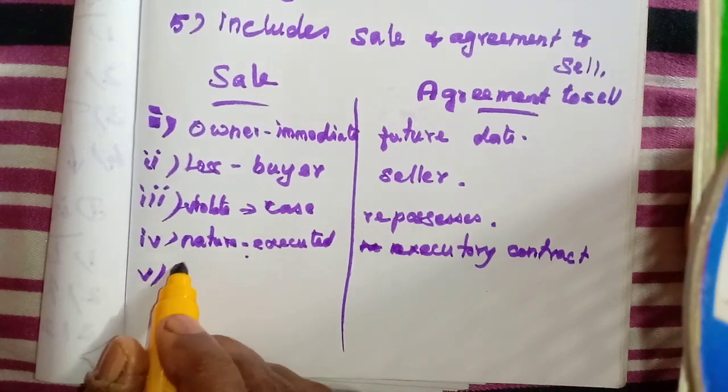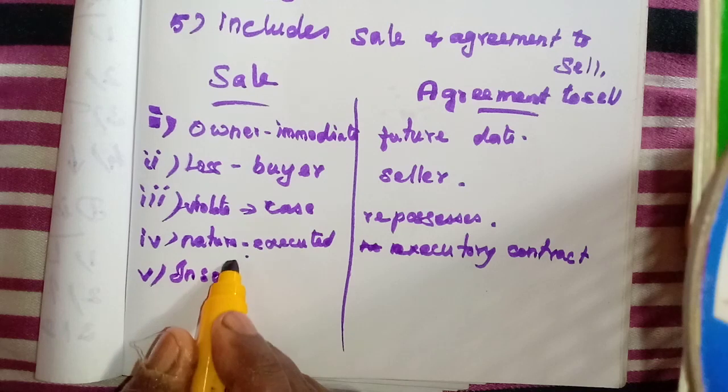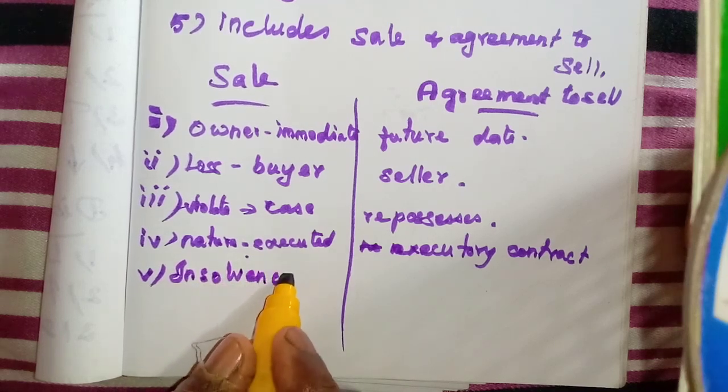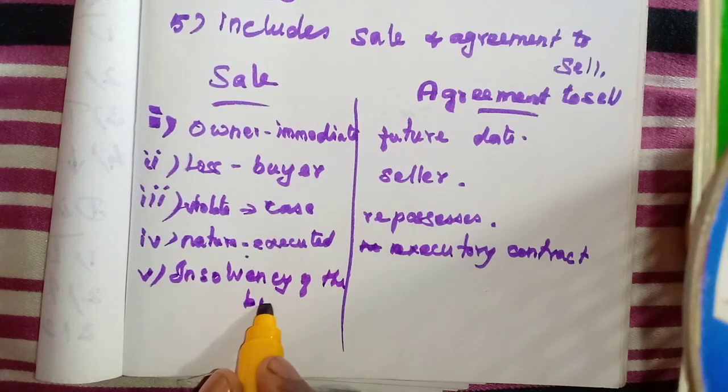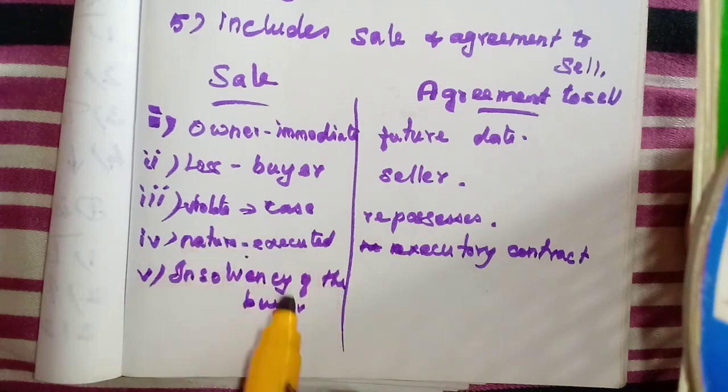The insolvency of the buyer. If the buyer becomes insolvent, what will happen?